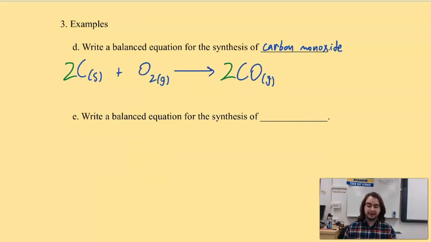Hopefully this is what you got. Not so bad, right? That's synthesis. We'll see you in the next one.